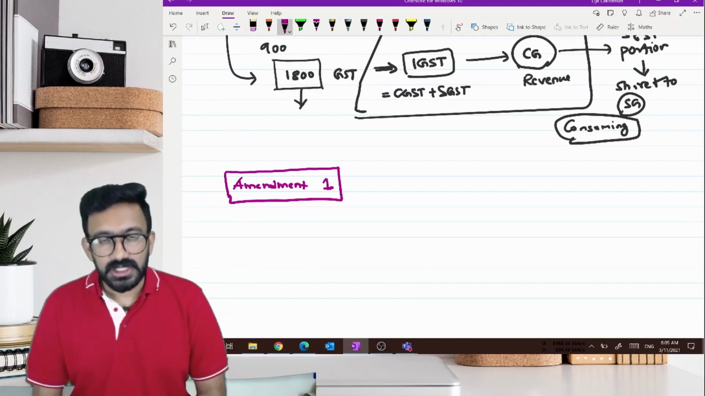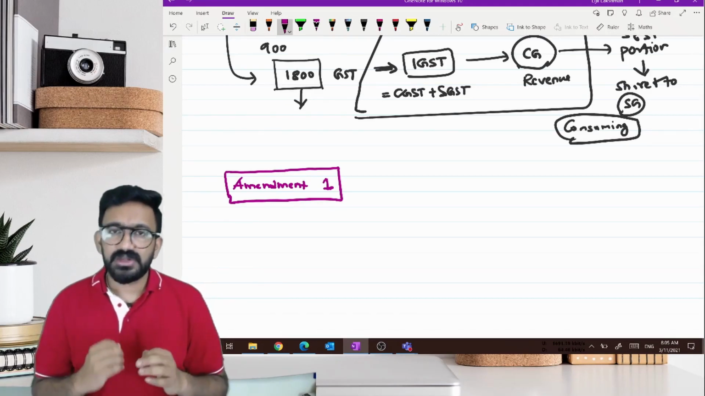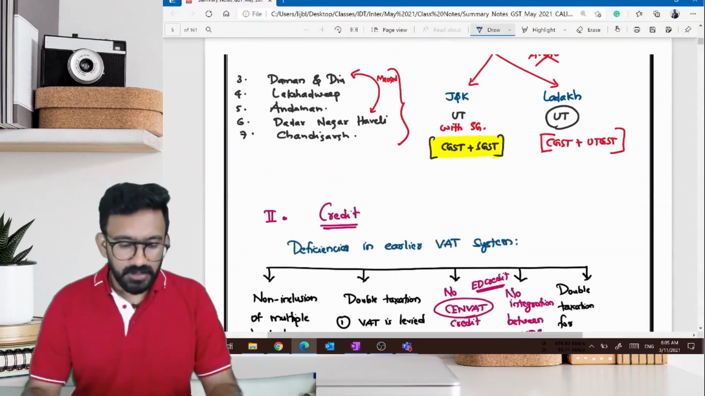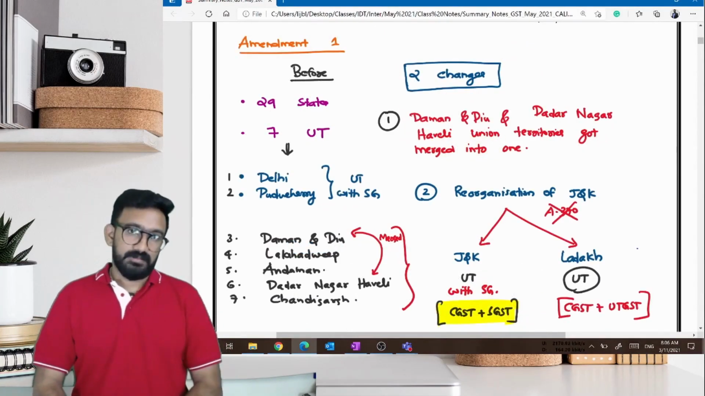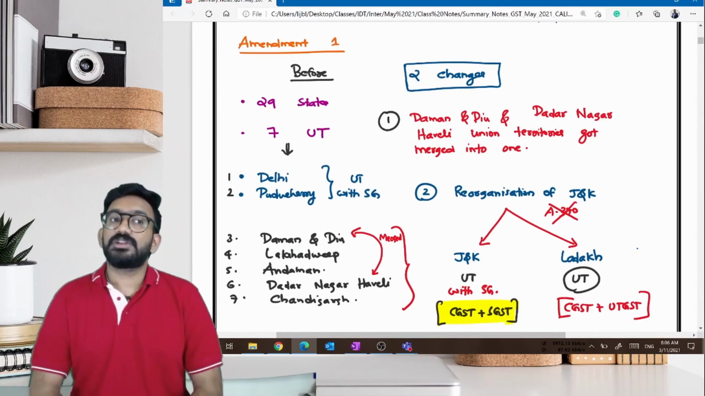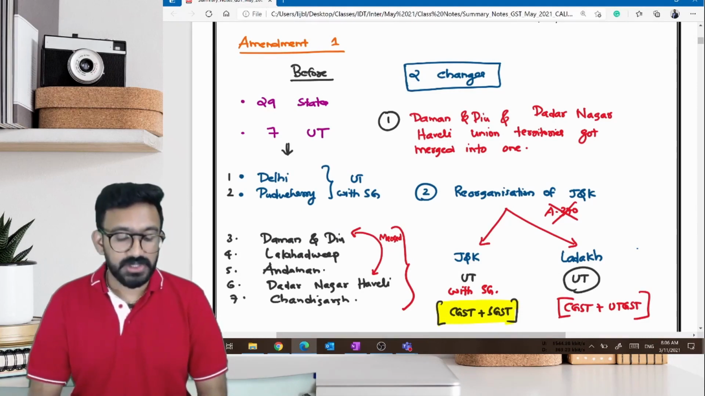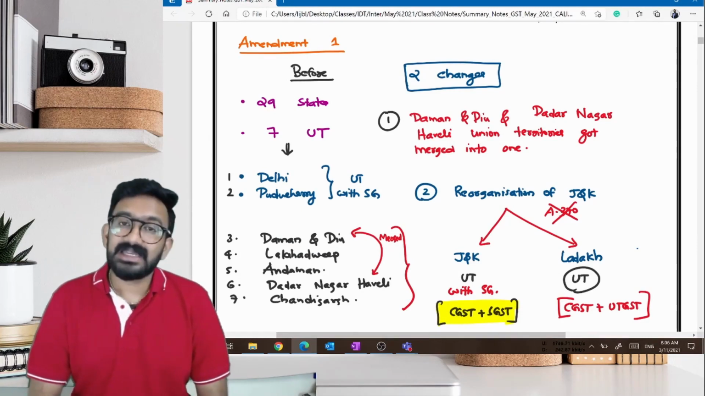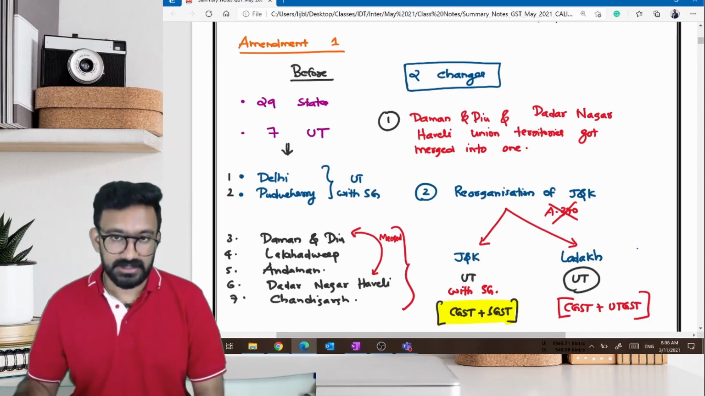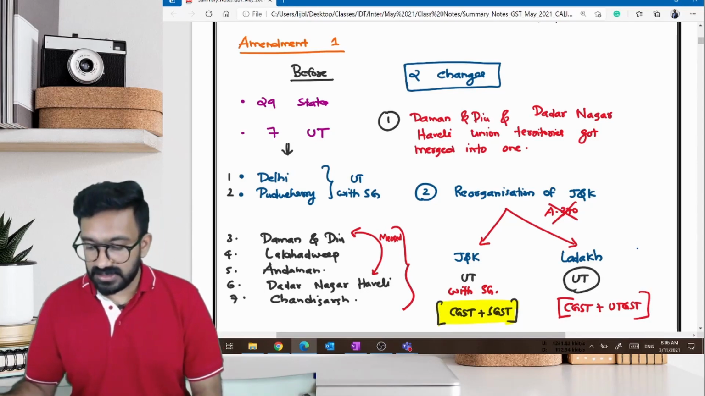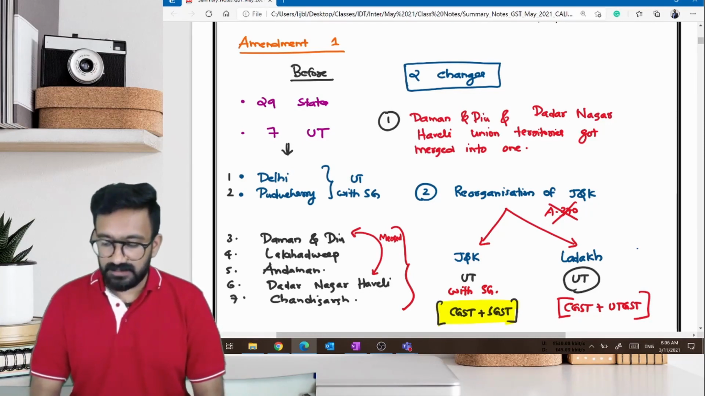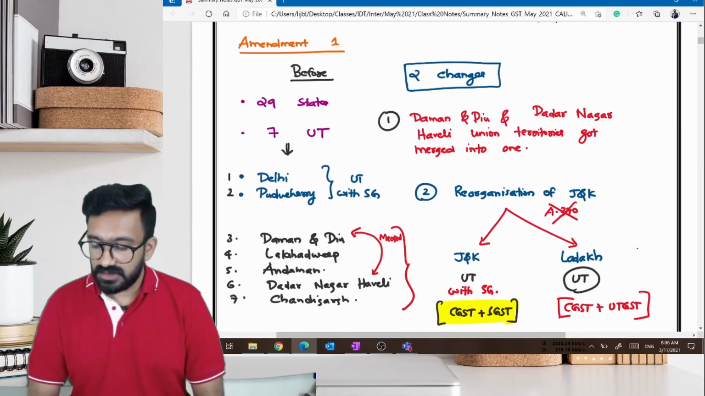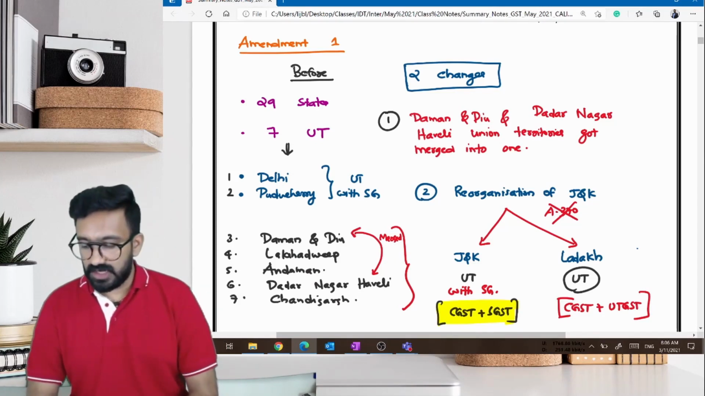Question to you is this: what is the speciality of union territories? How many union territories do we have? Before the two changes that have come for this May 2021 examination, we had 29 states and 7 union territories. Some have their own legislative assemblies and some are under the control of the central government. Yeah, very good answer, Akshara.